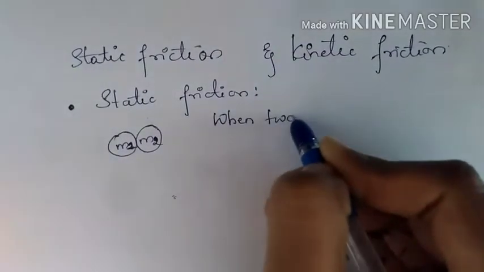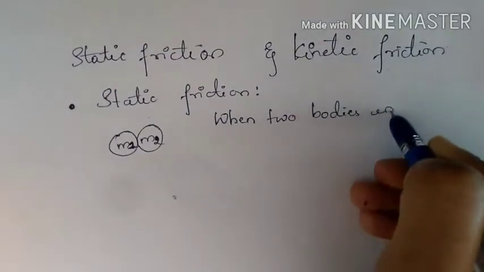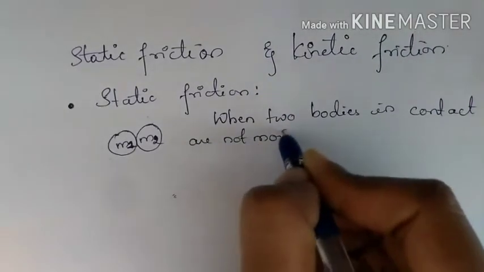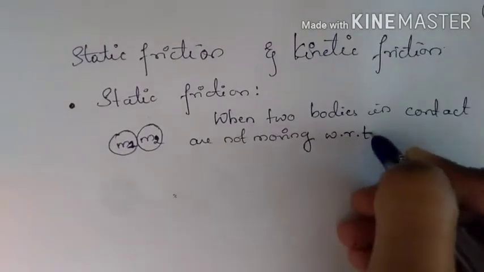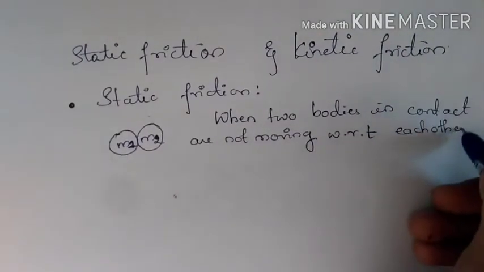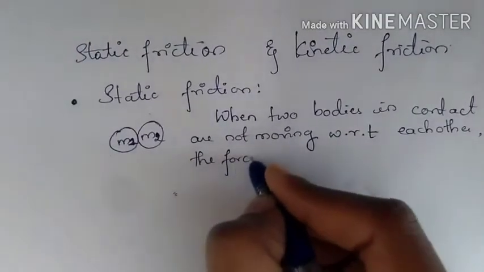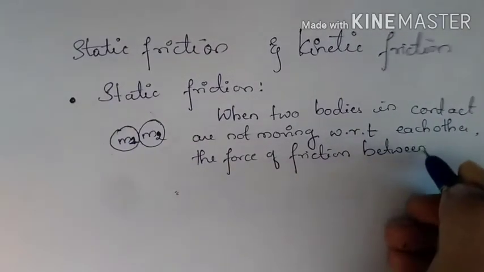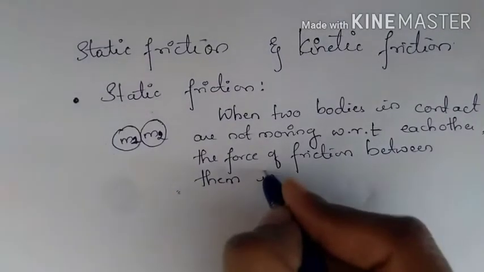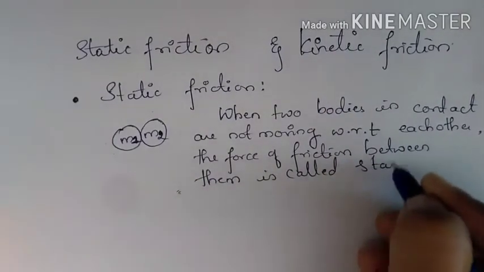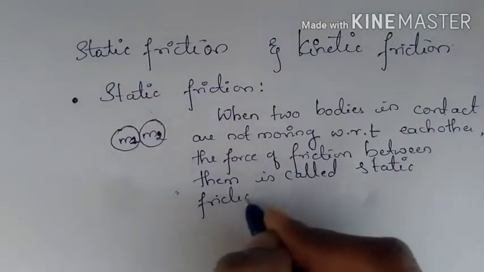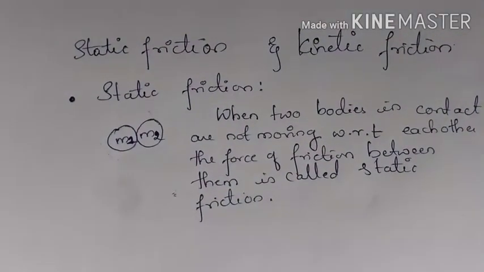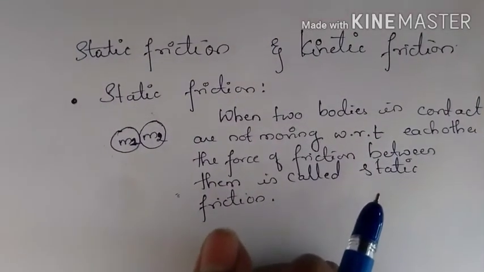So, when two bodies in contact are not moving with respect to each other, the force of friction between them is called static friction. So this is what static friction is.